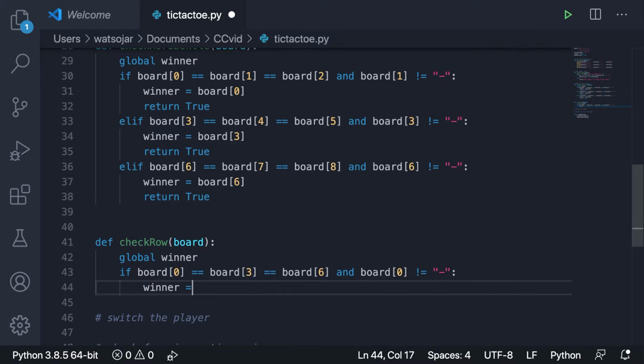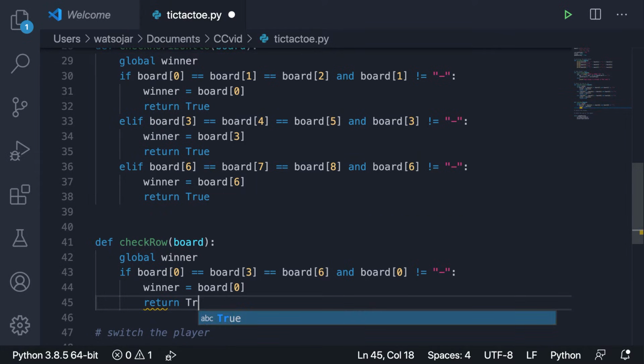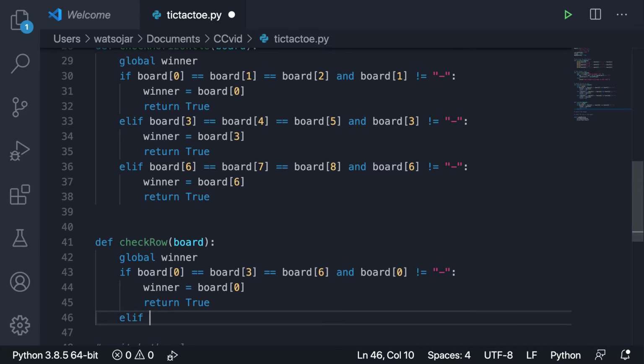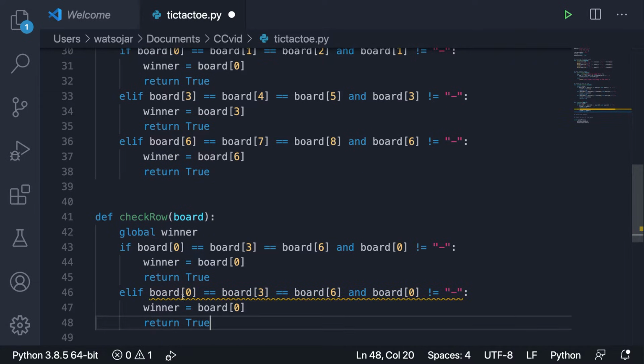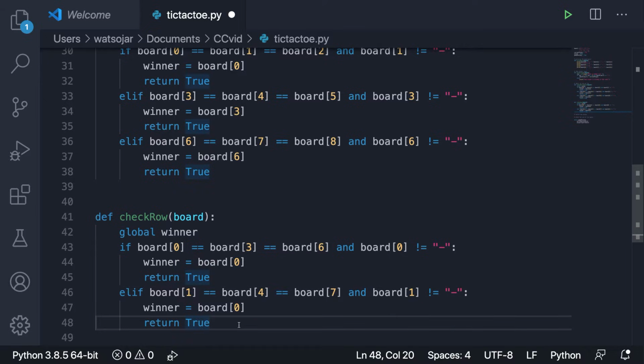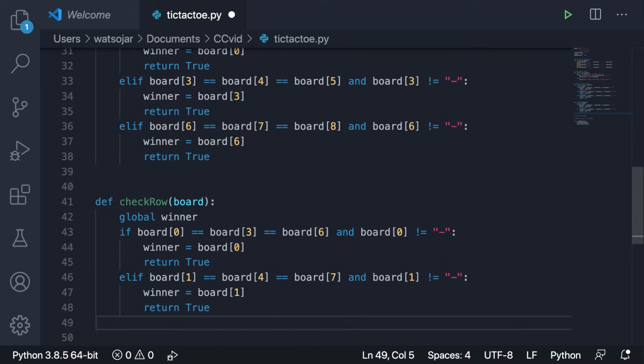Then we can set the winner equal to any one of these, and then we can return true again. And then I'm gonna copy this right here. So then I'm going to hit it with the elif and then paste that in. And then I'm going to change these a little bit. So this one would be the next position, which would be 1. And then this would be a 4. And then this would be a 7. And this would just be 1. And then we're going to set the winner equal to the 1, and then we're going to do elif again.